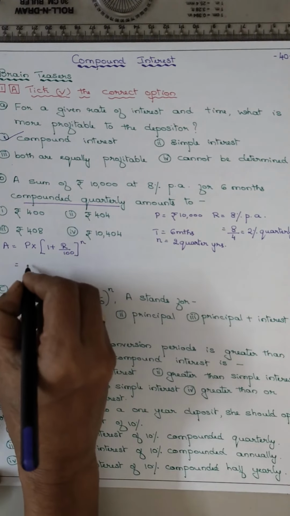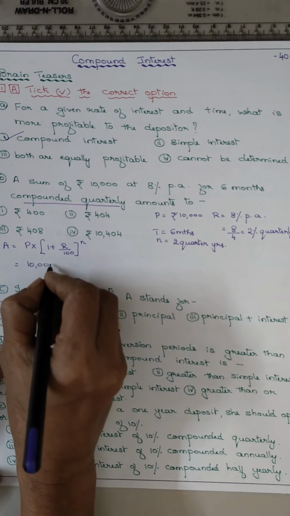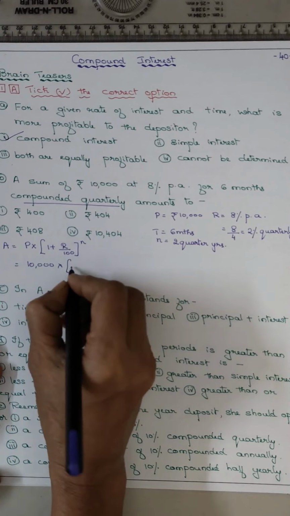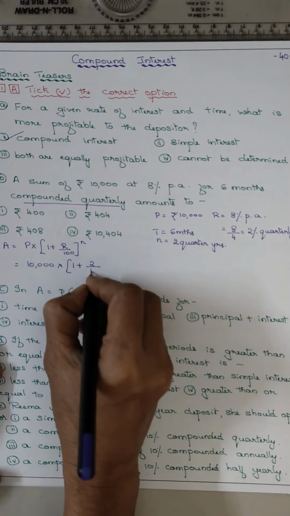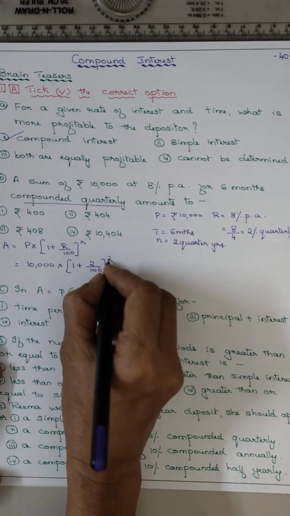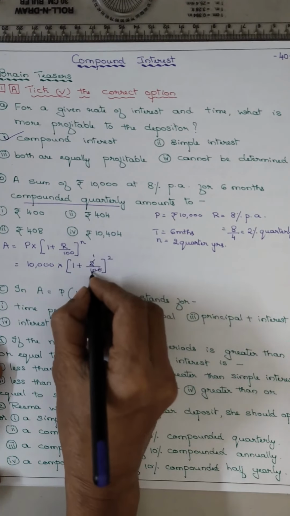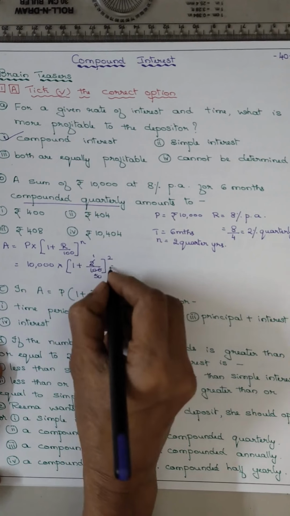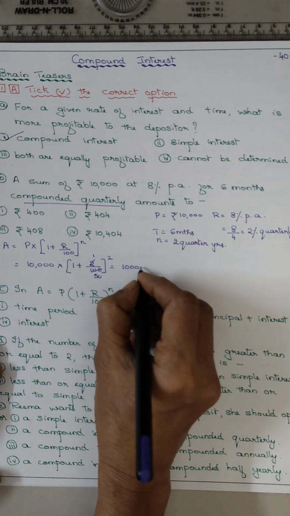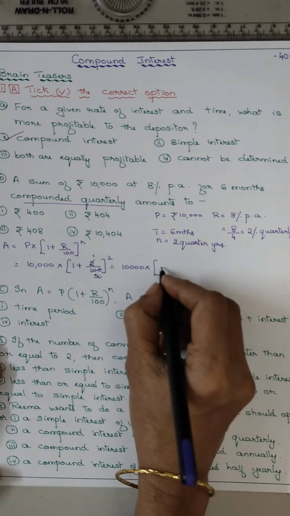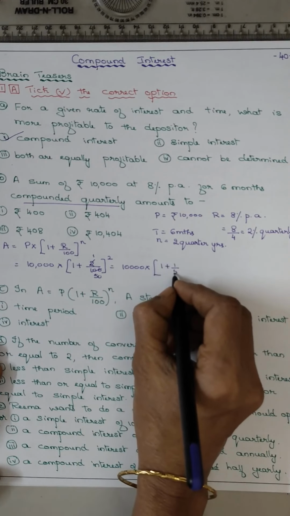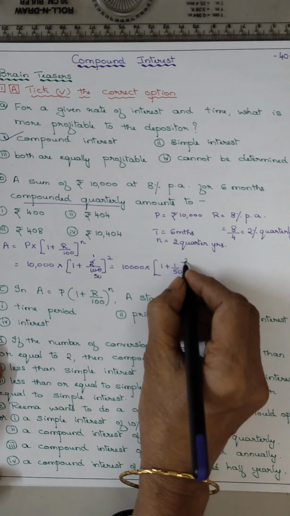So it becomes 10,000 into 1 plus R is 2 by 100 the whole raised to 2. 2 ones are 2, 2 50s are 100. So it will be 10,000 into, it becomes 1 plus 1 upon 50 the whole raised to 2.